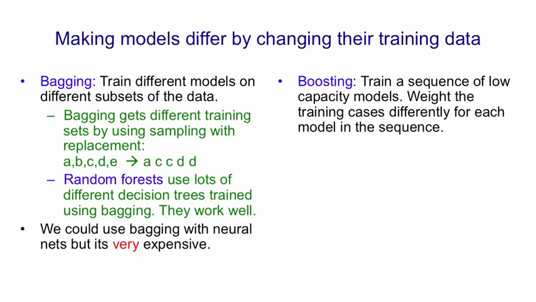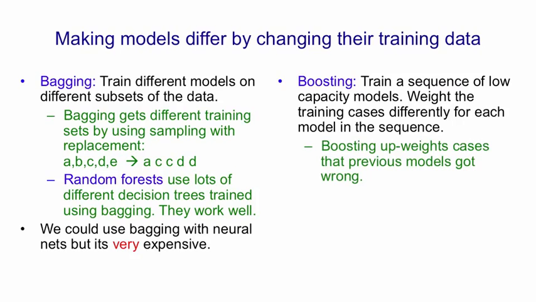Another method for making the training data different is to train each model on the whole training set, but to weight the cases differently. So in boosting, we typically use a sequence of fairly low capacity models, and we weight the training cases for each model differently. What we do is we upweight the cases that previous models got wrong, and we downweight the cases that previous models got right.